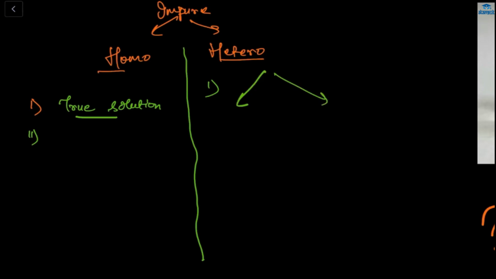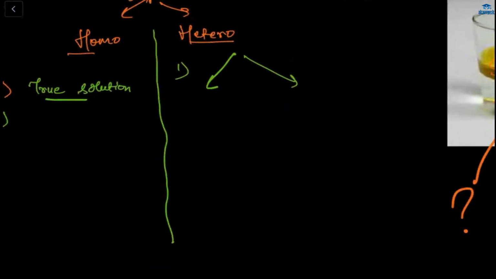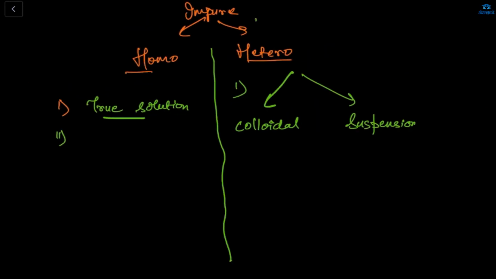And hetero is also divided into subparts. Hetero is divided into two subparts. One is colloidal solution, and another one is suspension. In the true solution, the particles are very small, 10 to the power minus 9 m or less than 1 nanometer.